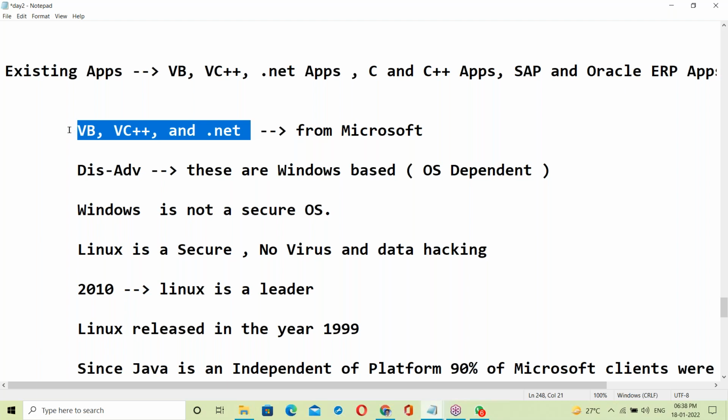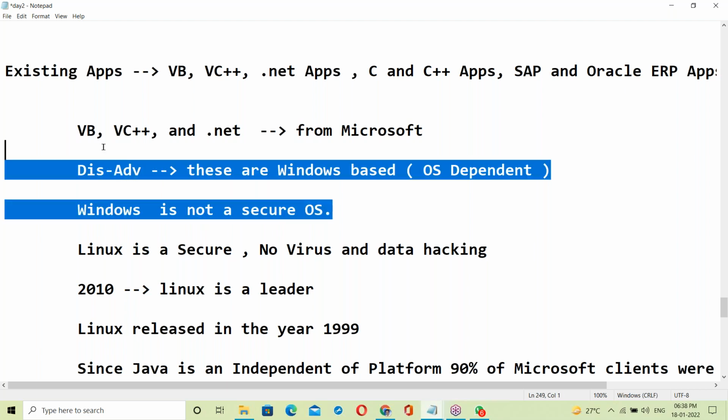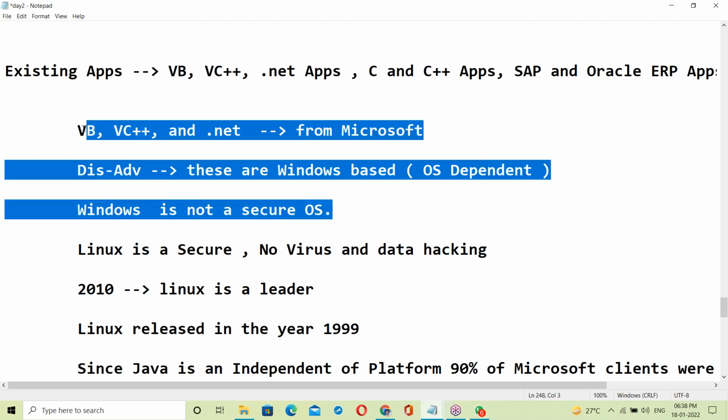Windows is not secure. These Microsoft products are Windows based, and if the OS is not secure, then applications also don't have security. If an application runs on Windows OS, there is no security for data or for the application.